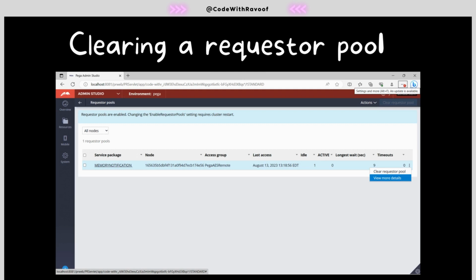So these are all the concepts. If anybody asks what you know about pooling in the service package, we need to cover all these topics, and then the interviewer might be impressed. So this is all about requester pooling.